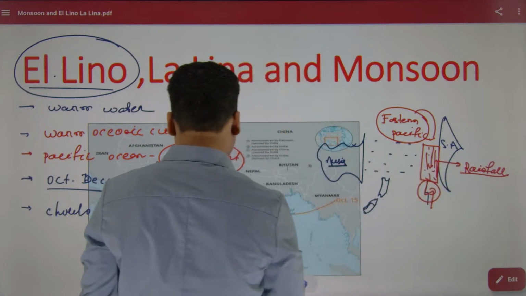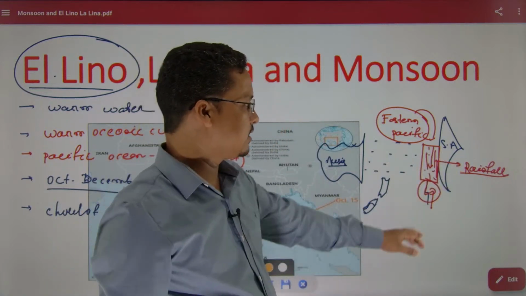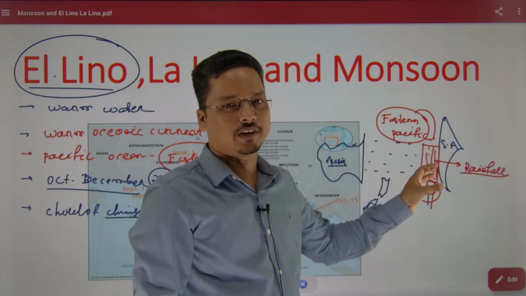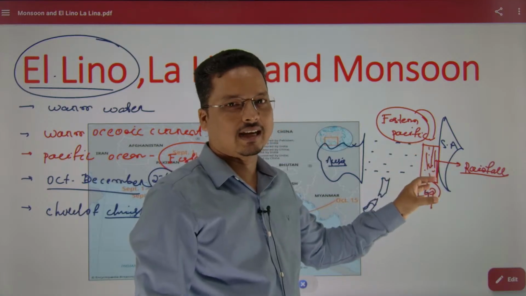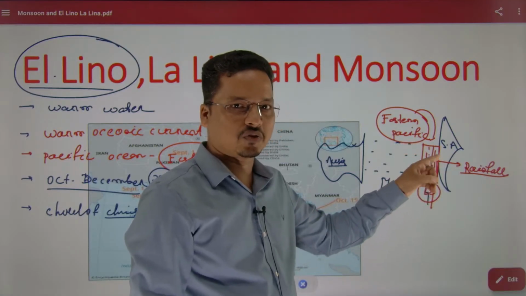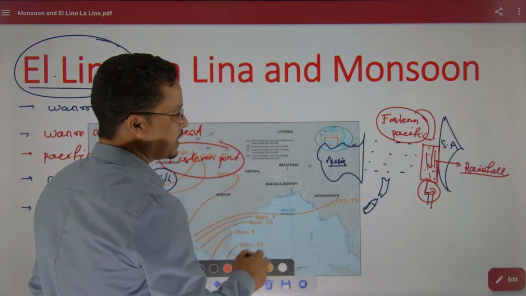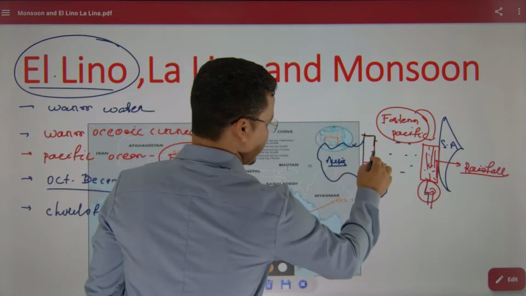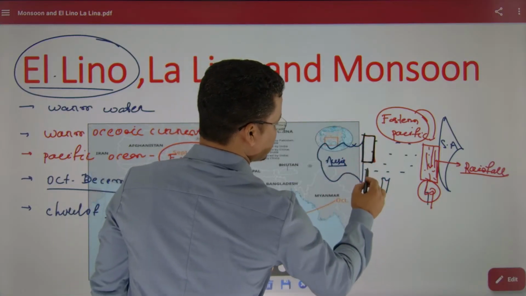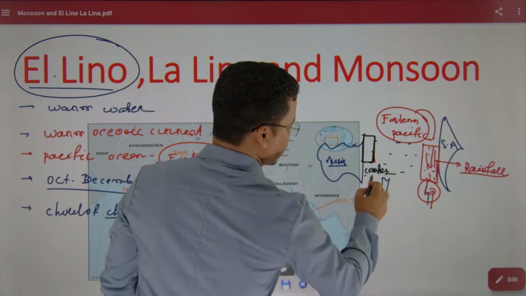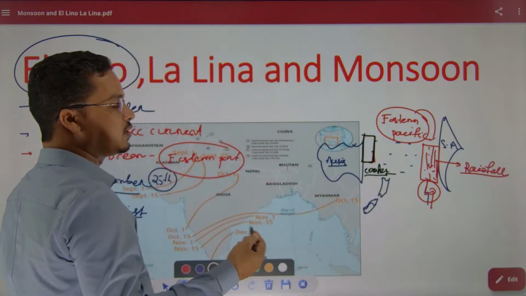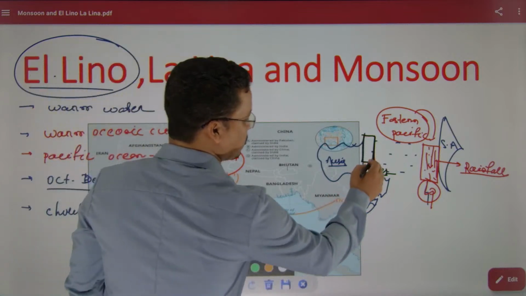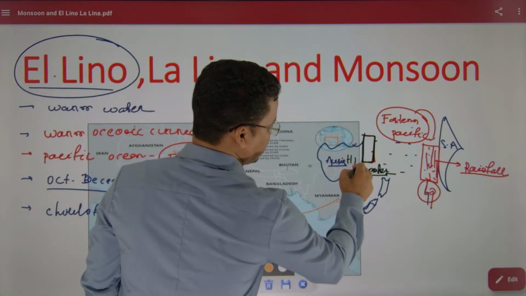Right? And that is why during the El Nino condition, this region, the South America coast, will receive a pretty good amount of rainfall. Why? Because of the warm oceanic current. As warm condition is there, there would be low pressure and rainfall will happen. On the opposite side, the West Pacific Ocean will have cooler condition. Simply, the condition would be comparatively cooler. When I say comparatively cooler condition, I mean it would be high pressure.